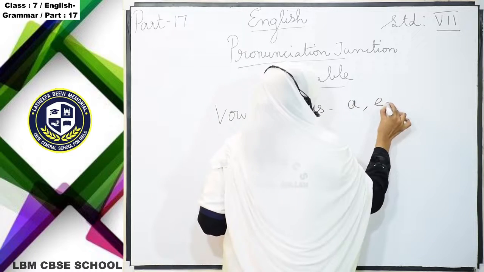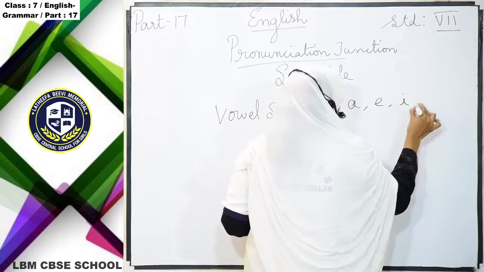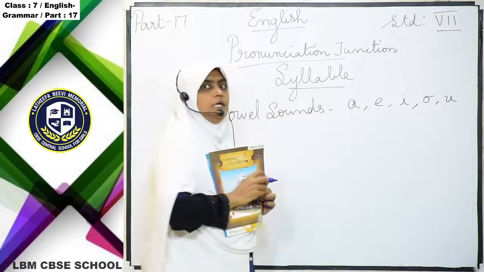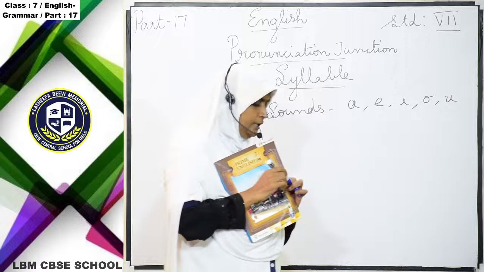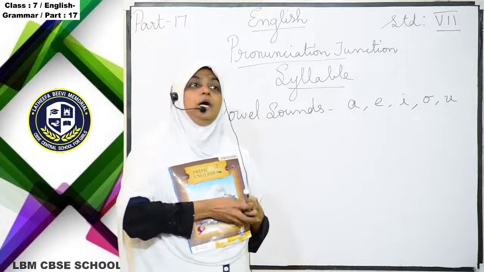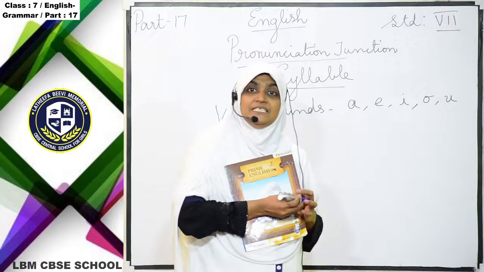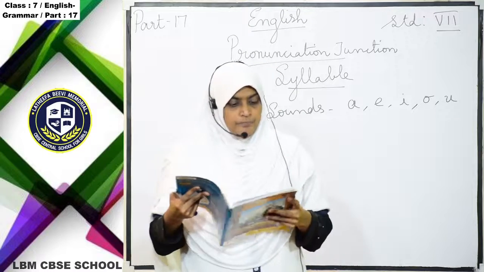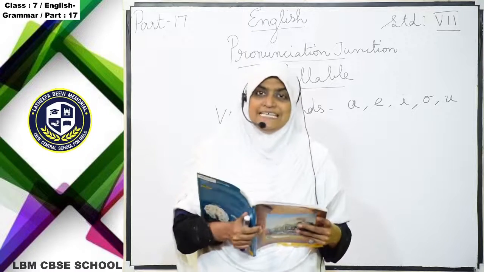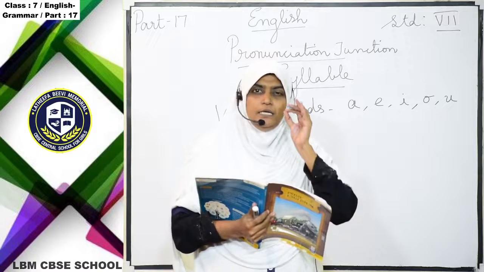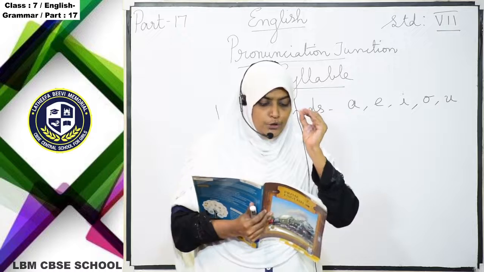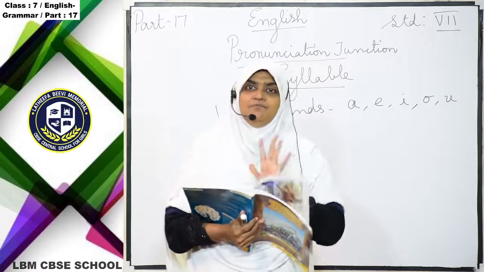A, E, I, O, U. These letters we call vowel sounds. So a syllable is a sound unit, and usually it has a vowel sound.